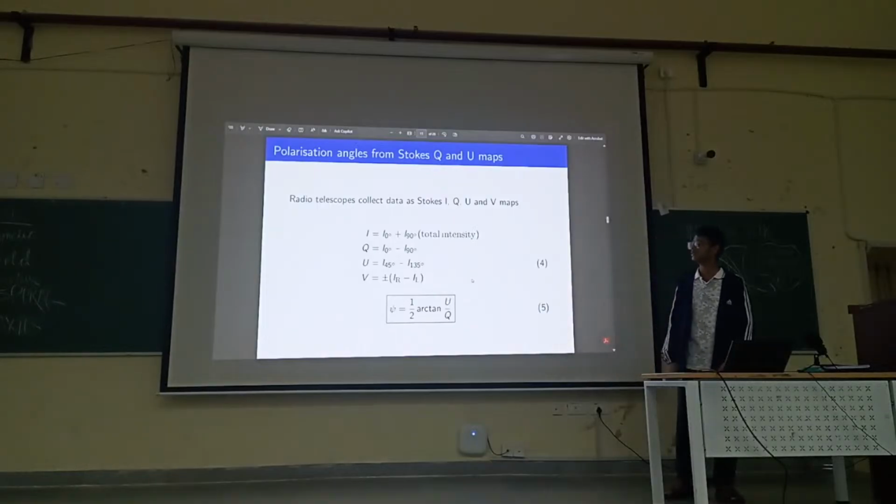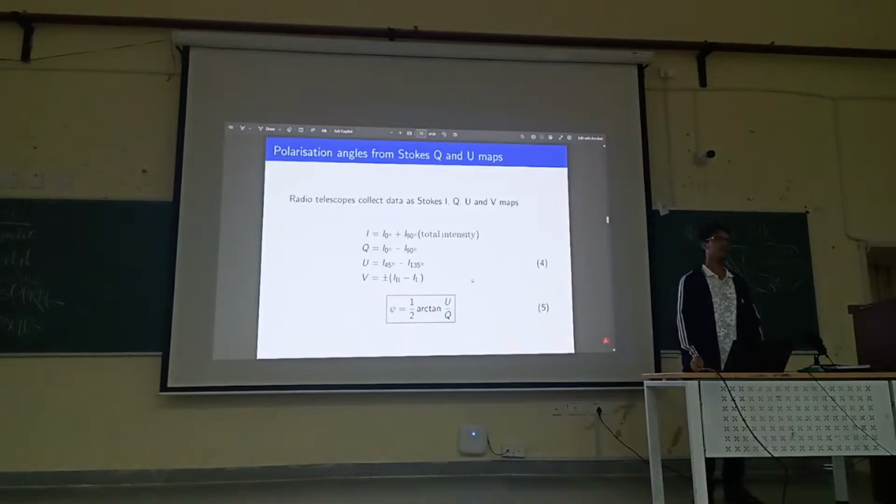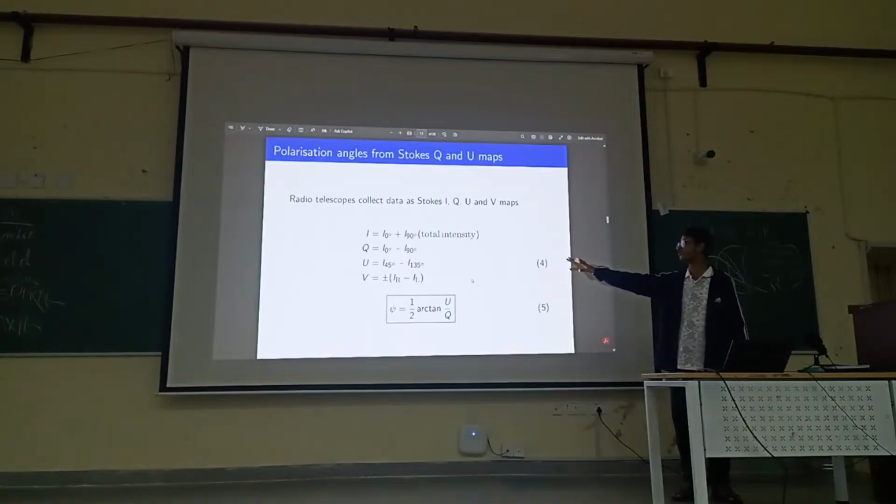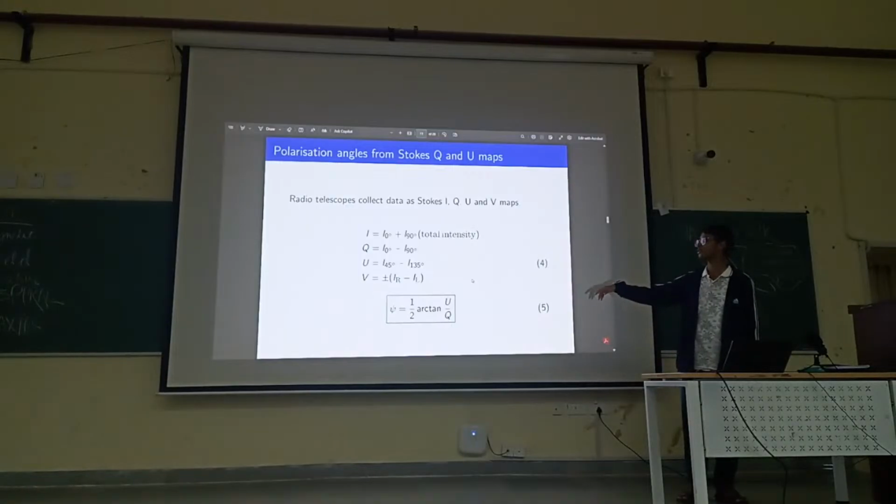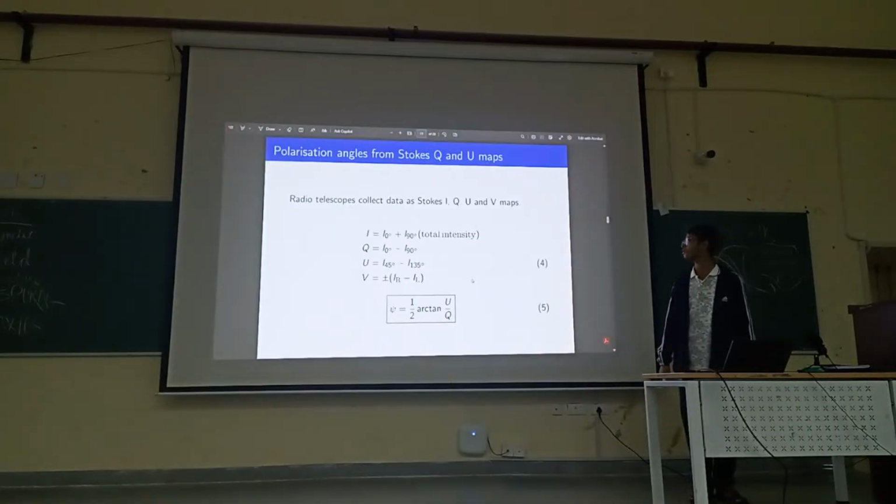Now the Stokes V map deals with circularly polarized light. We will not be using the Stokes V map, but it is defined, and we obtain it as the intensity of the right-handed circularly polarized light minus the intensity of the left-handed circularly polarized light. You might have noticed that I have added a plus-minus here, because some people use left-handed minus right-handed, whereas others use right-handed minus left-handed. So it really depends on the context, but we are not using the V map, so we will not think about it for now.